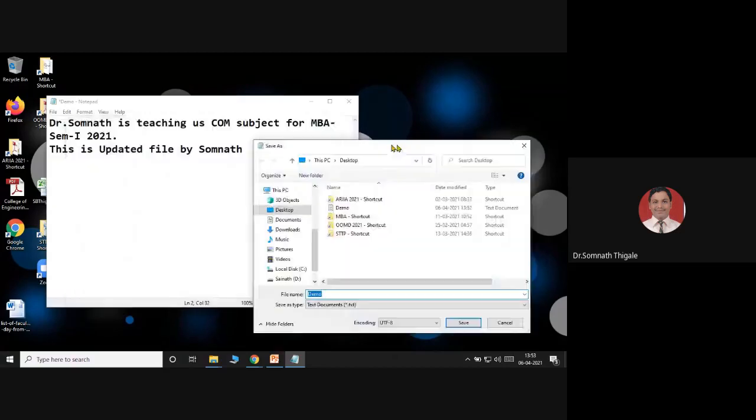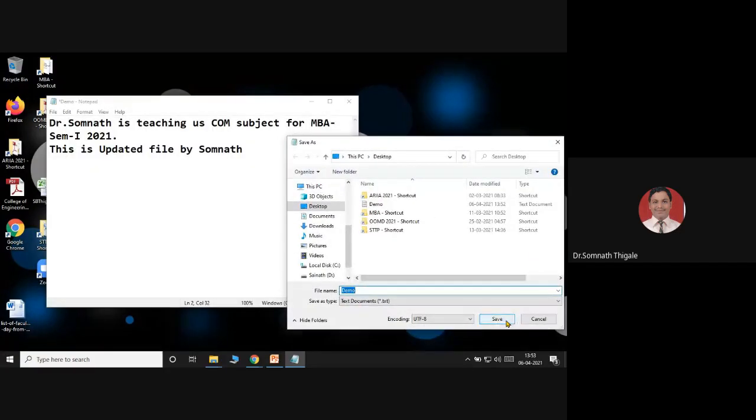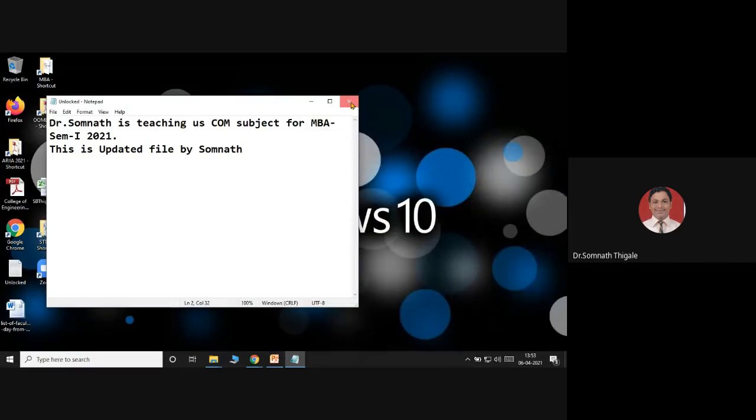If I save as demo, it shows that demo.txt already exists. Do you want to replace it? I'll say no. I'll name it demo unlock and save it. Close this.